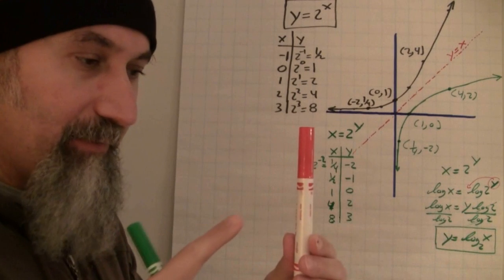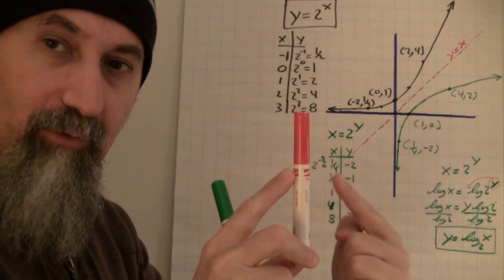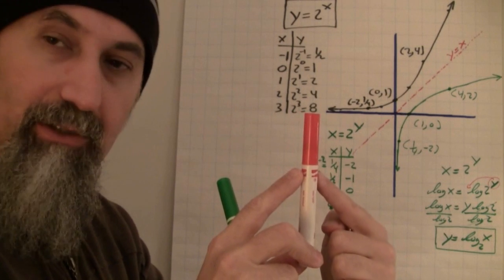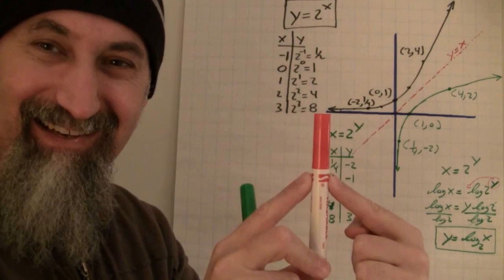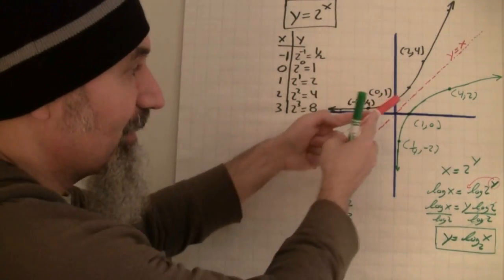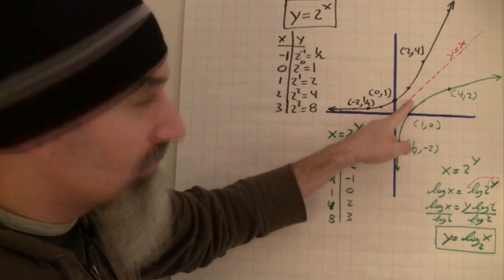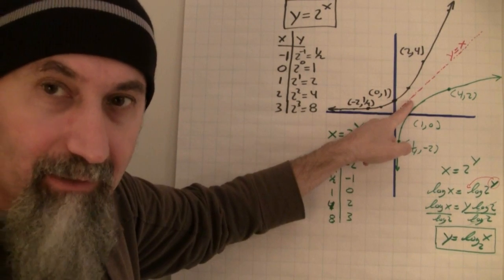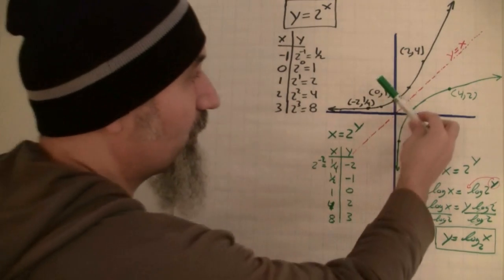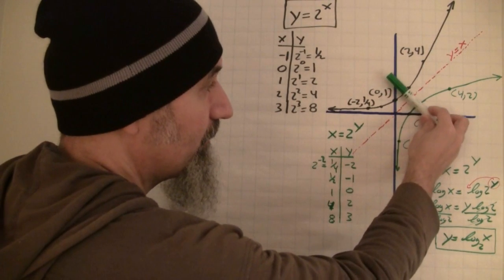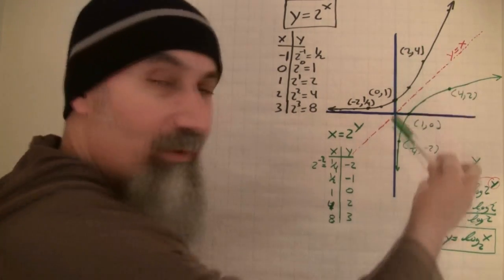And if I came up and touched the mirror, my reflection on the other side would touch exactly the same location as I'm touching it over here, right? Let's do this like this, right? That's what this mirror line is. Our graphs don't happen to be touching the mirror line, but they're the same distance apart, right? So if you go perpendicular to this, that's sort of what we have.